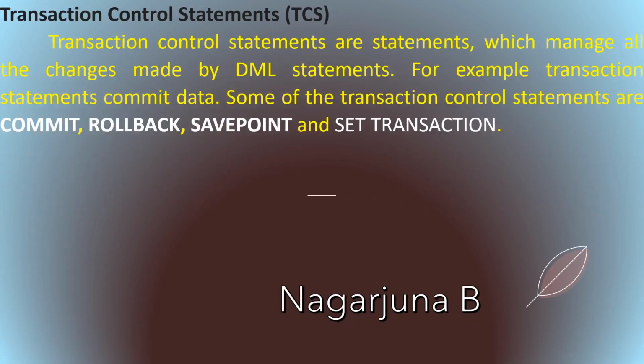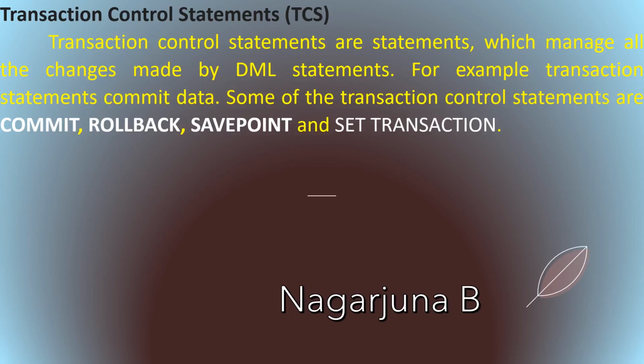TCS, transaction control statements. These are the statements which manage all the changes made by the DML statements, that is, insert, update and delete.